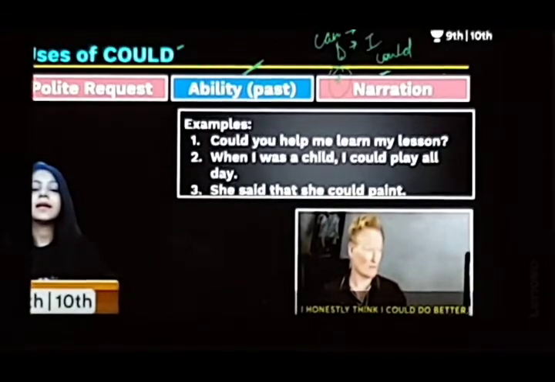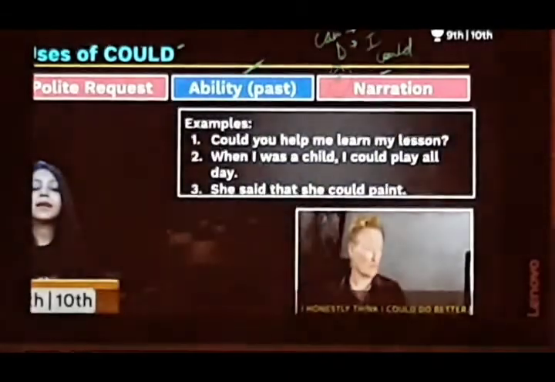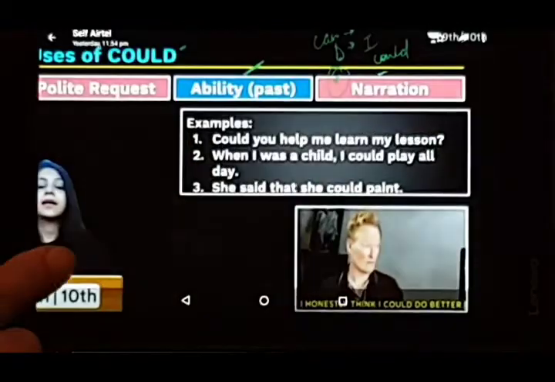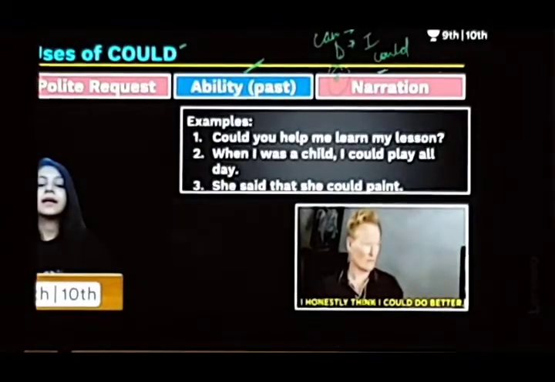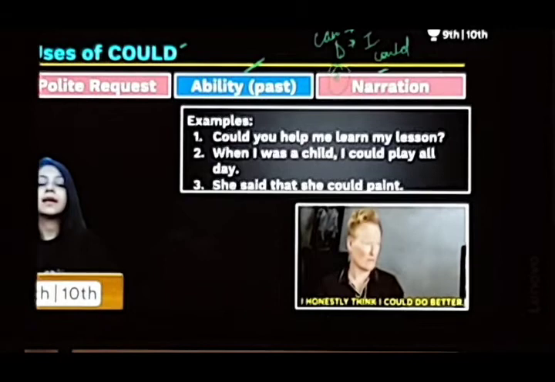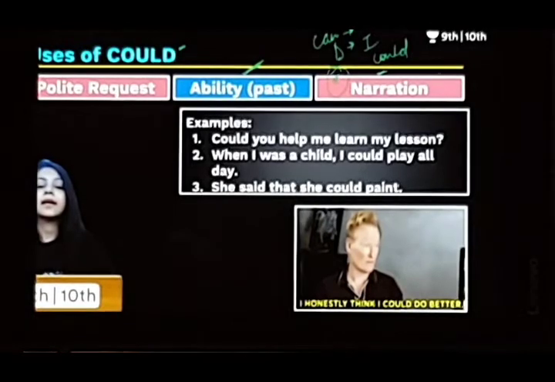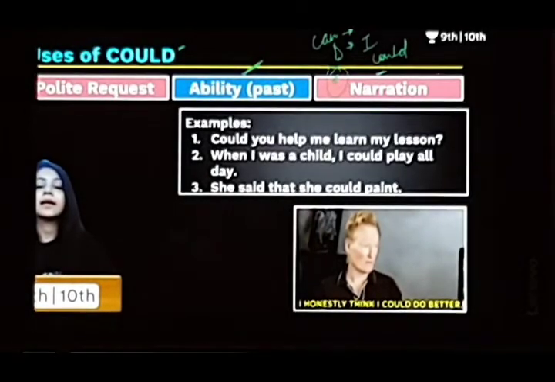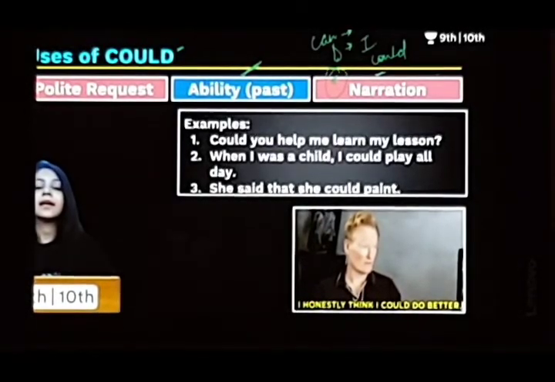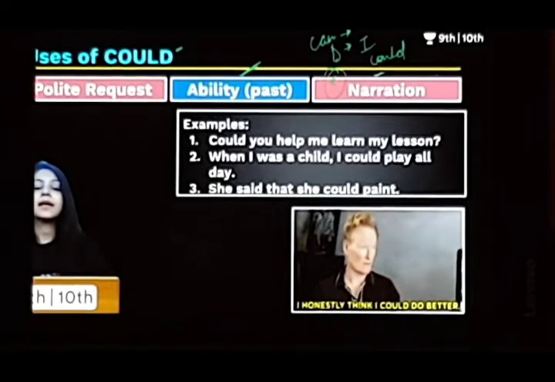See the example: could you help me learn my lesson? See, this is a very polite request. If I say can you help me, that means I am using it in an informal situation. But if I say could you help me, that means I am being very formal and more polite. When I was a child, I could play all day. It was my ability, but in the past. She said that she could paint, so it is used as a narration.